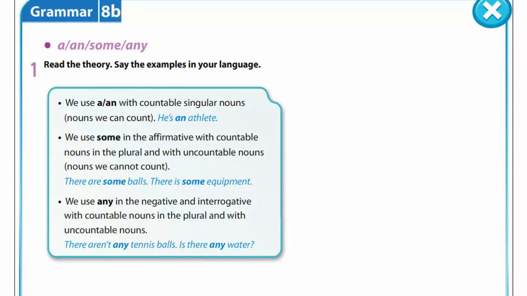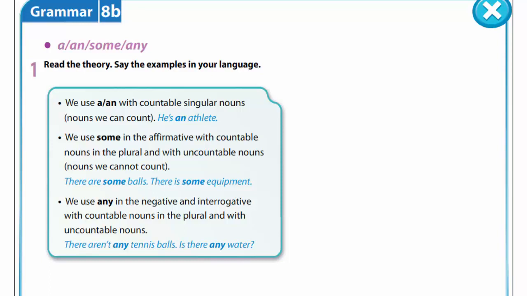We use an with countable singular nouns, nouns we can count. For example, he is an athlete. We use some in the affirmative with countable nouns in the plural and with uncountable nouns, nouns we cannot count. For example, there are some balls, there is some equipment.